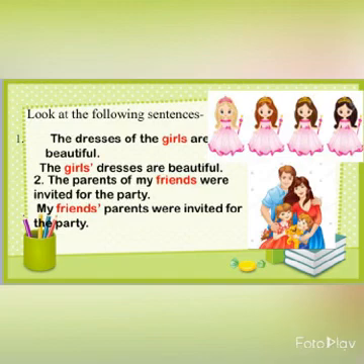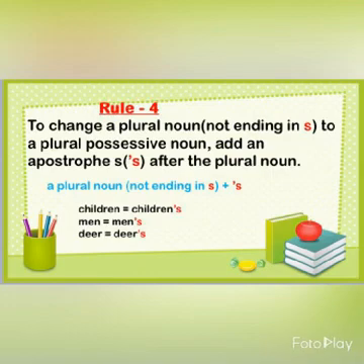Another example, the parents of my friends were invited for the party. Now, the answer will be my friends' parents were invited for the party. Now, moving on to the last rule, which is rule number 4. To change a plural noun to a plural possessive noun, add an apostrophe s after the plural noun, such as children.